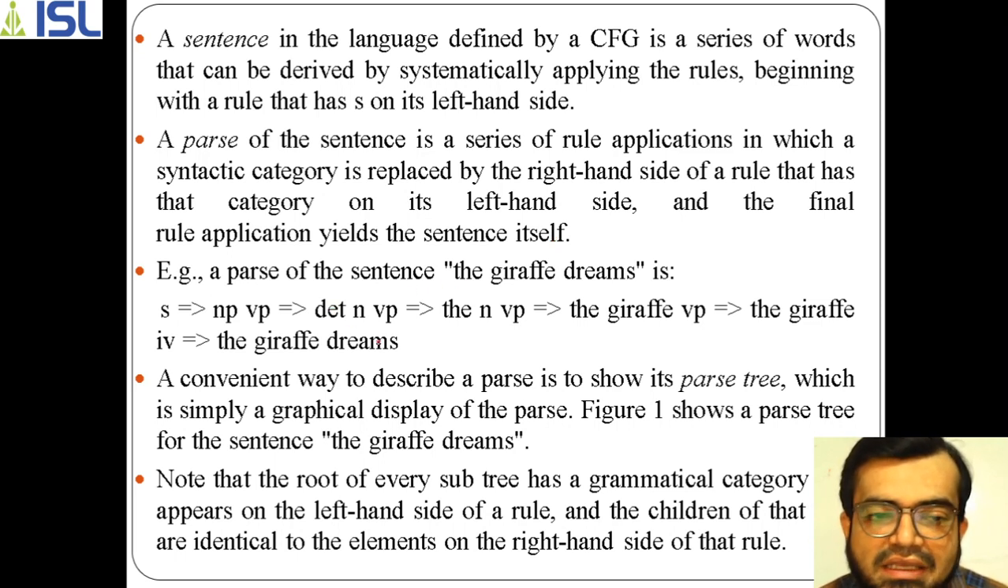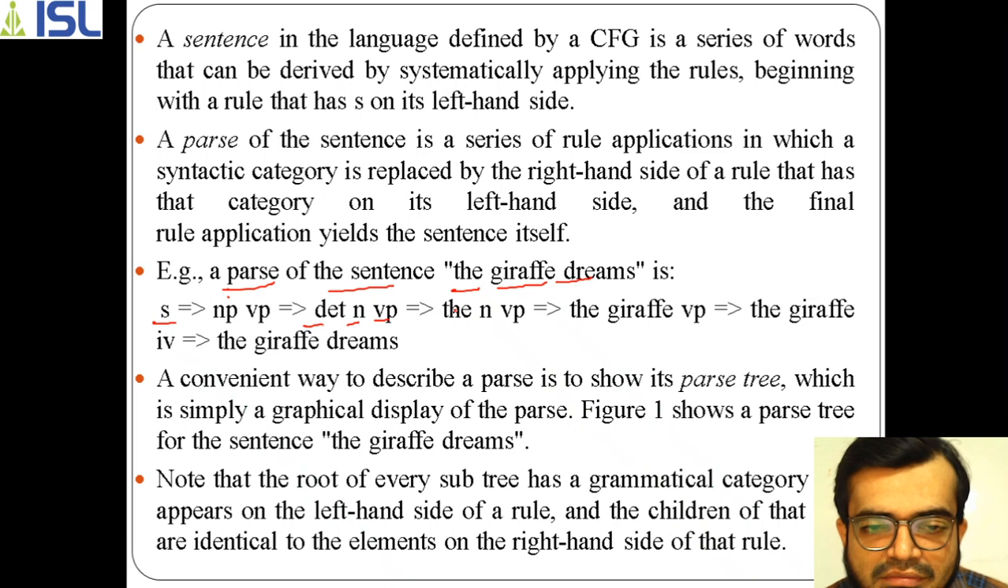For example, without drawing the parse tree, if I want to take a parse of sentences, this is something different. You can understand this parse of sentences like this: for the same example, how can you do it without a parse tree? You have to take this grammar rule, which you can assume as a production rule: NP, VP, then D stands for determiner, noun, again VP. So again determiner, the, noun. The grammar rule further divides here, and finally you get giraffe dreams.